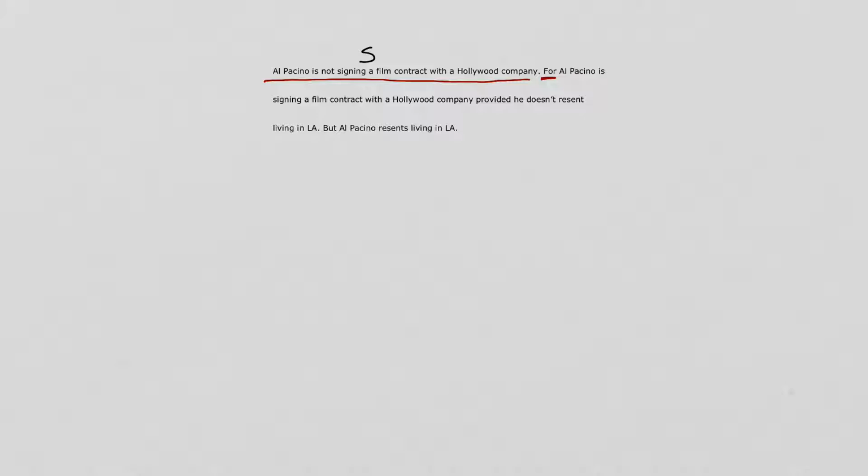Al Pacino is signing a film contract with a company. Okay, that's going to be another S. Same simple proposition. Provided he doesn't resent living. Okay, so we're going to have to do an R, whether he does resent or does not. So that's a complex statement. And Al Pacino resents living in LA. Same simple proposition, so we've got to use the same capital letter.